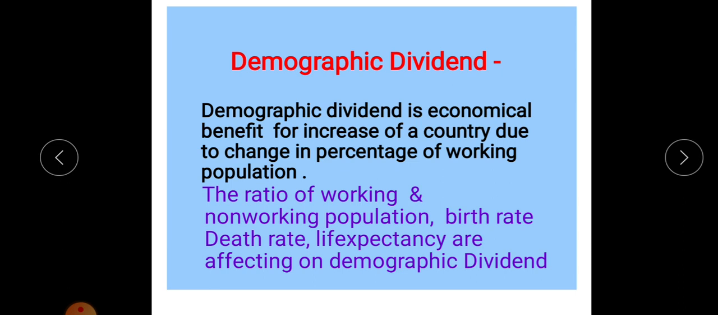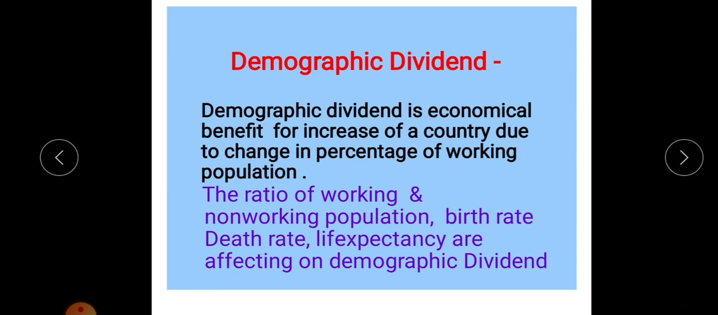In this chapter we already discussed age structure, and the population composition which is developed through the age structure and sex ratio. Then after sex ratio there is one important point, that is demographic dividend.